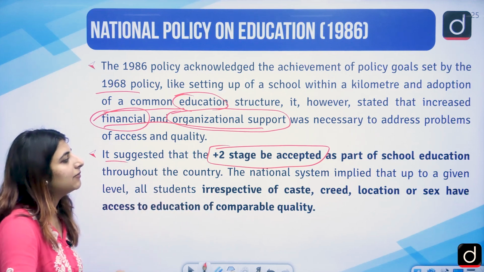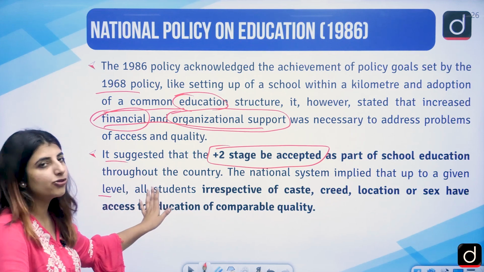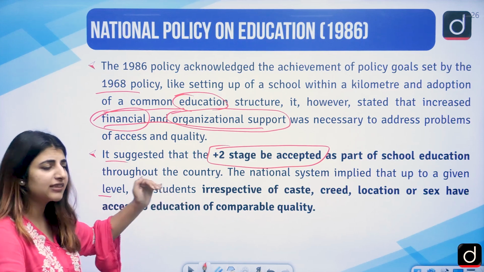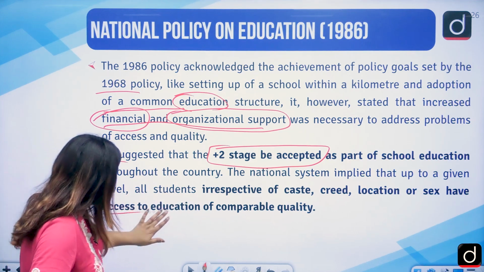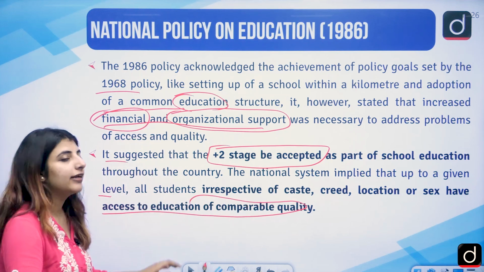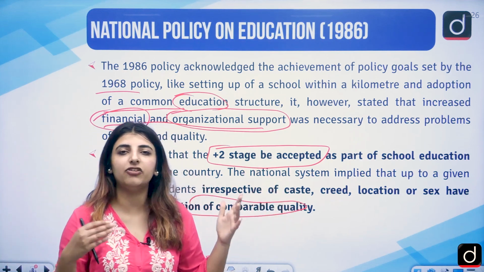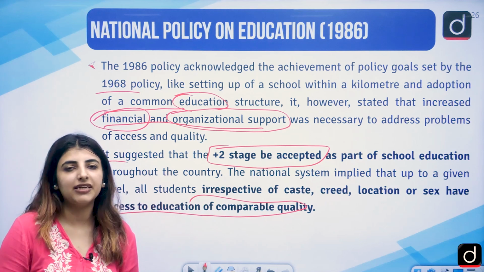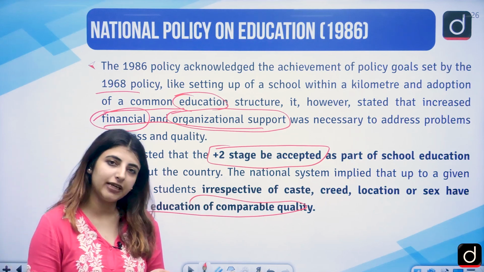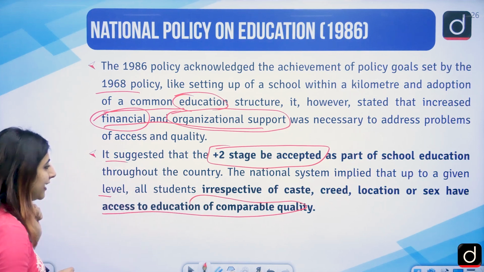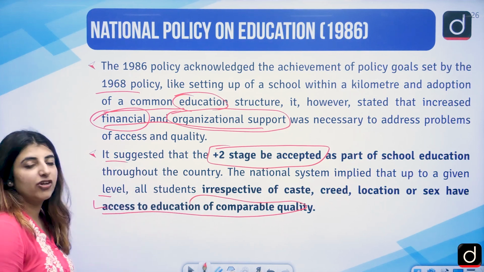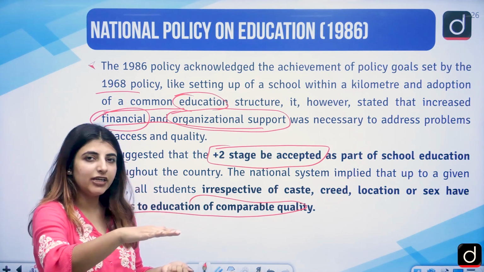The national system implied that up to a given level, all students, irrespective of their caste, creed, or location, have access to education of comparable quality. So even if you have a different caste, creed, location, or sex, you will not be discriminated against based on those particular things, but you will be given the same type of education as the other people. So equality is there.